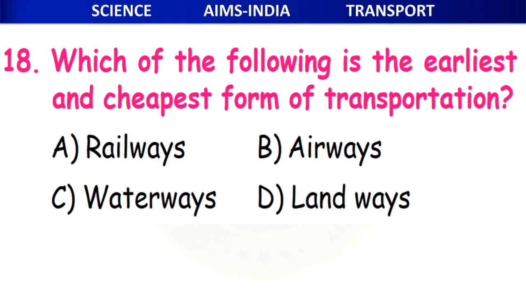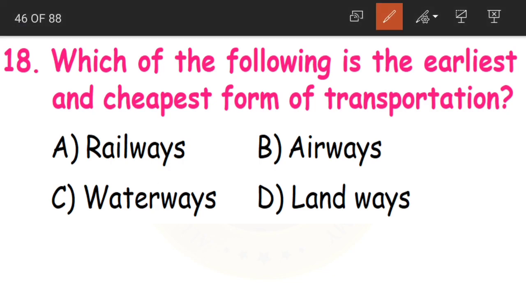Okay, children. Now 18th question. Which of the following is the earliest and cheapest form of transportation? Hundreds and thousands of years ago, early man traveled by which first, cheapest form of transportation?